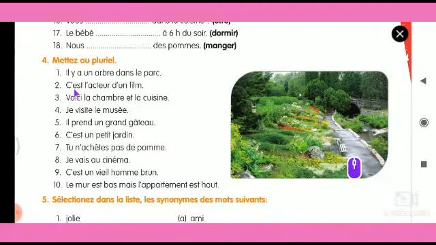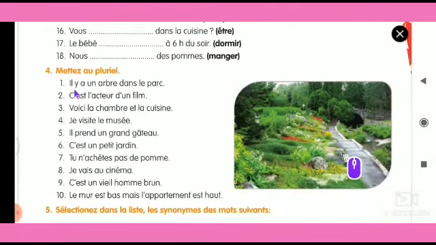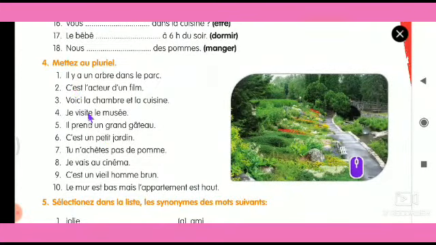So this c'est will become ce sont. L' will become les. So since here it is les, l'acteur with S. D'un film, that is equal. The film will become des films with S. Ce sont les acteurs des films.